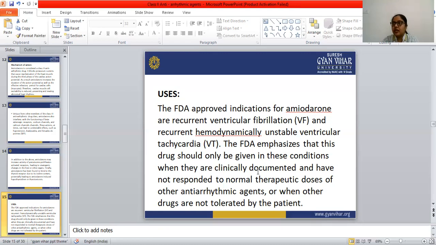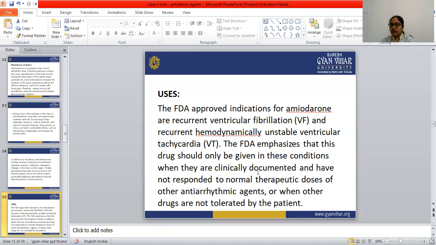Amiodarone binds with the thyroid receptor due to the iodine content, so that is the first undesirable effect. Second, amiodarone also interferes with the sodium channels, calcium channels, and beta adrenergic receptors, which again produces undesirable effects.